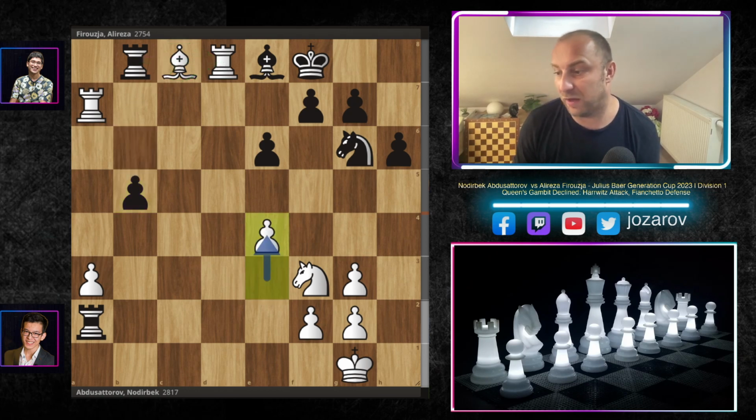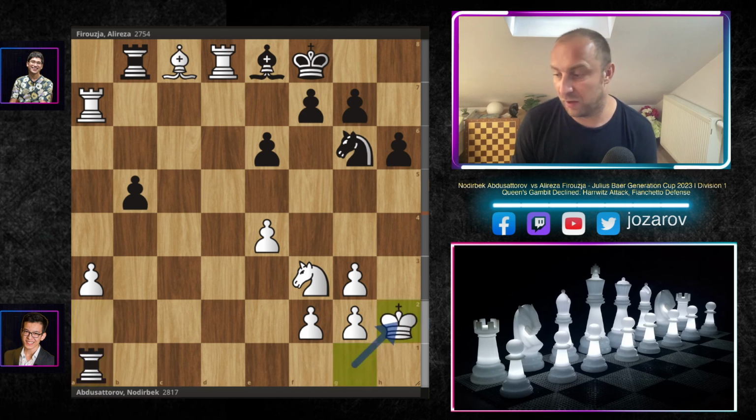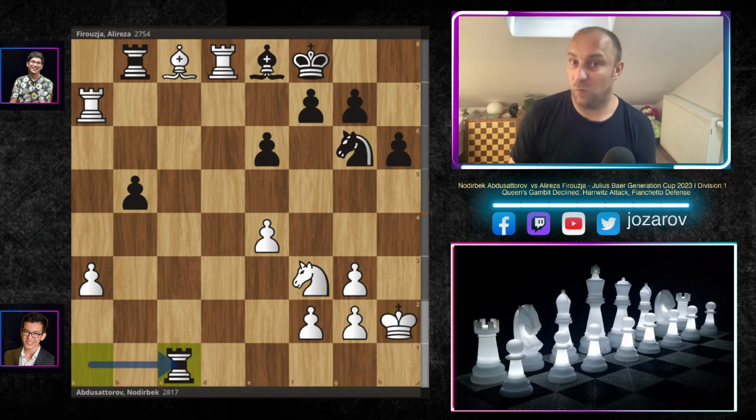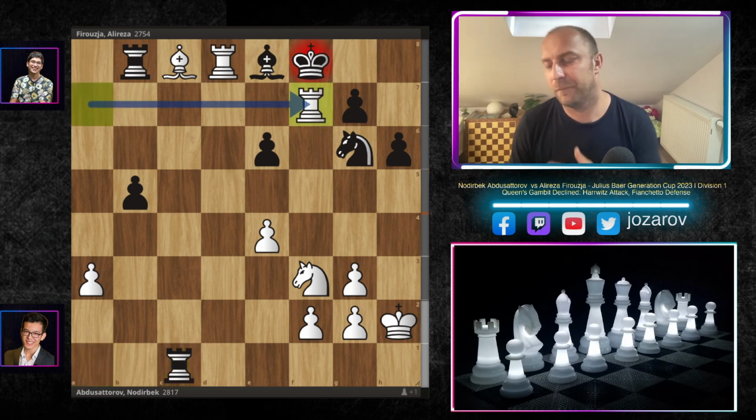So you can maybe try e4, but look at this, after rook to a1 you have to step back, and now we will simply attack the bishop. So really strange position already for Nodirbek. Now there is this tactical sequence that could maybe solve many positional problems, but of course you cannot see something like this in fast time format.